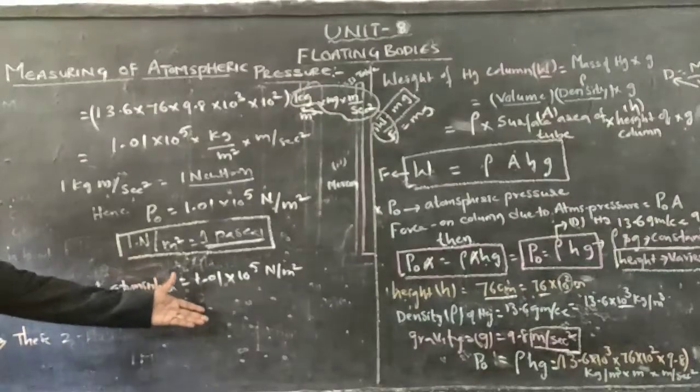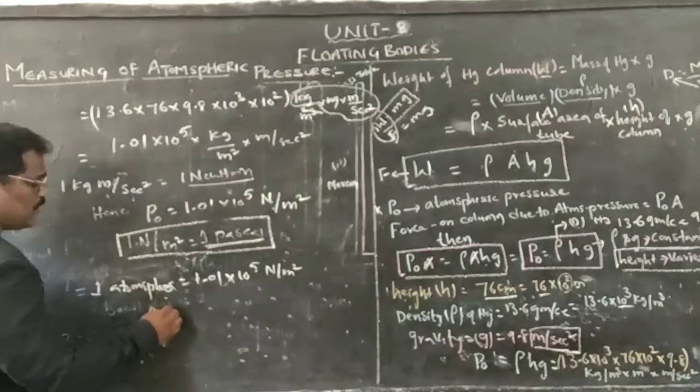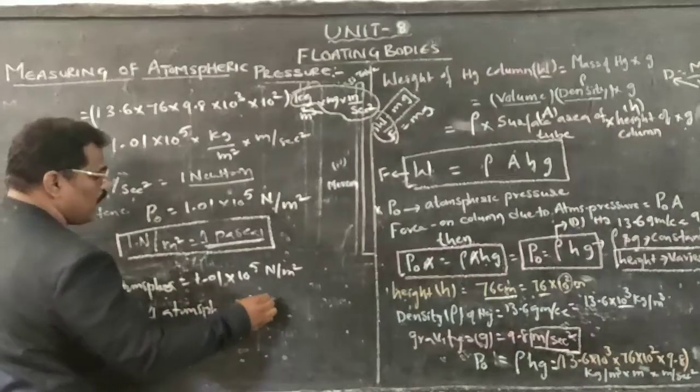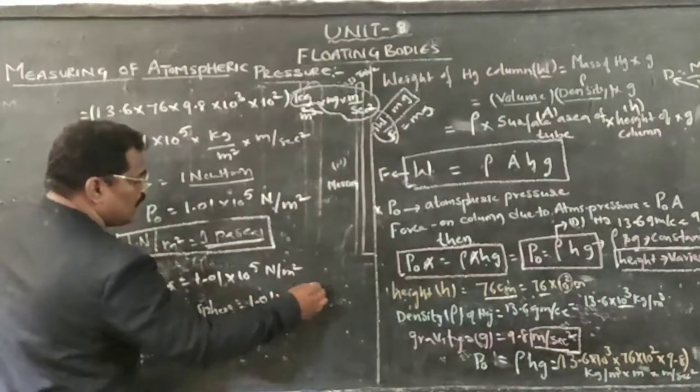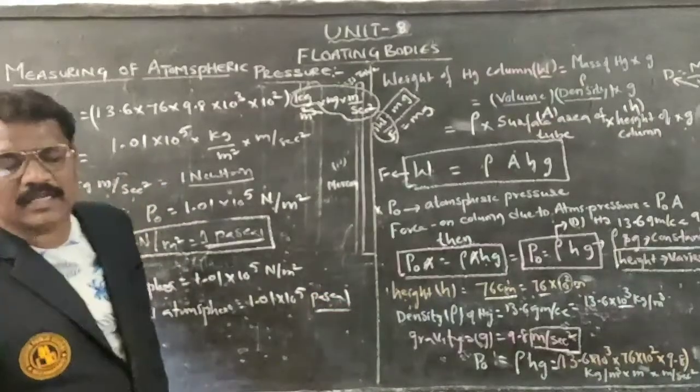Therefore, 1 atmosphere is equal to 1.01 into 10 to the power of 5 Pascal. That is the value.